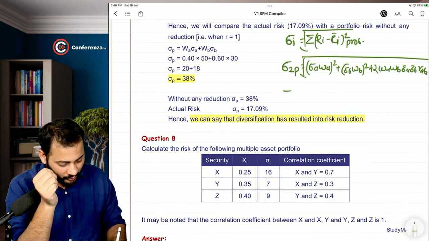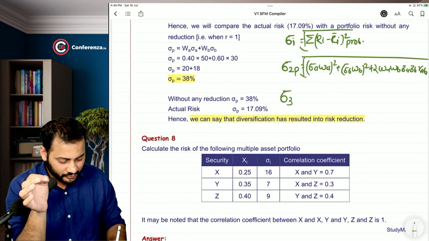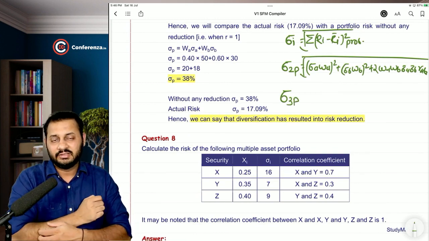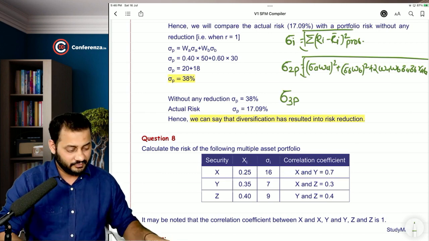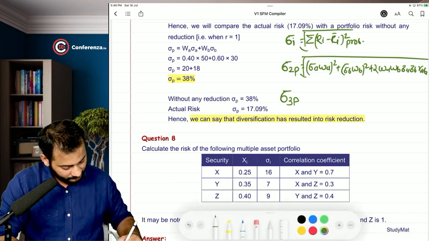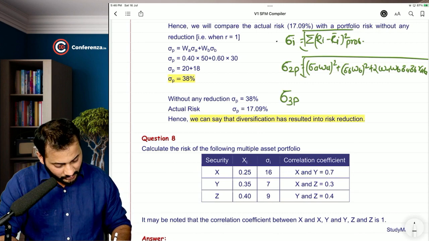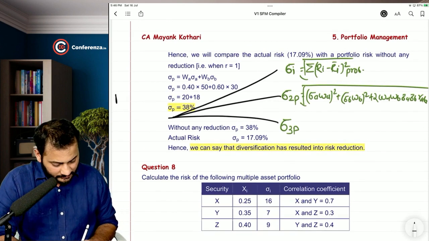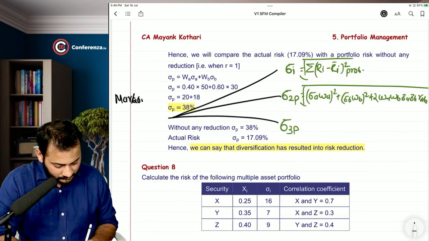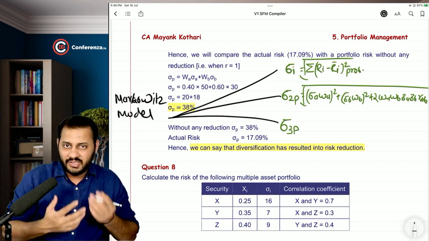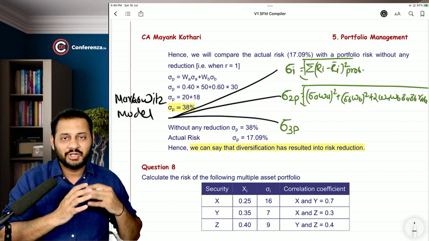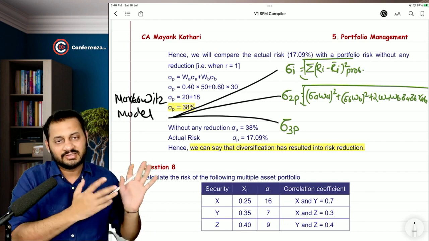But now I want to find out the standard deviation of a portfolio with 3 securities in it. This entire concept is called the Markowitz model. So if in any question they ask you to calculate the risk according to the Markowitz model, don't get afraid or scared. They are asking you the same thing.